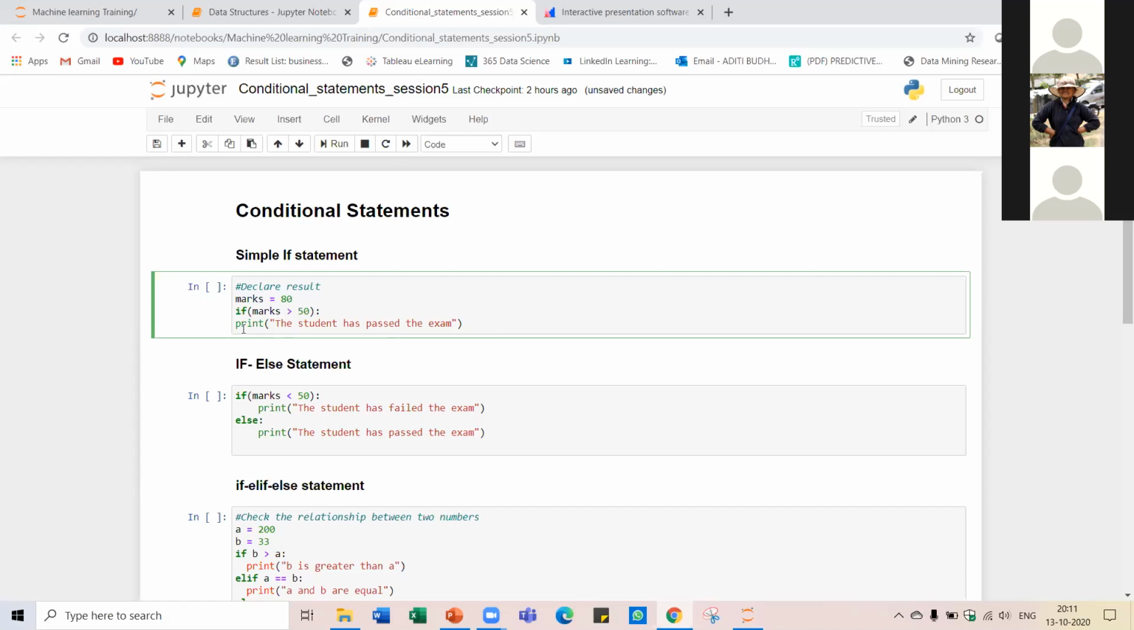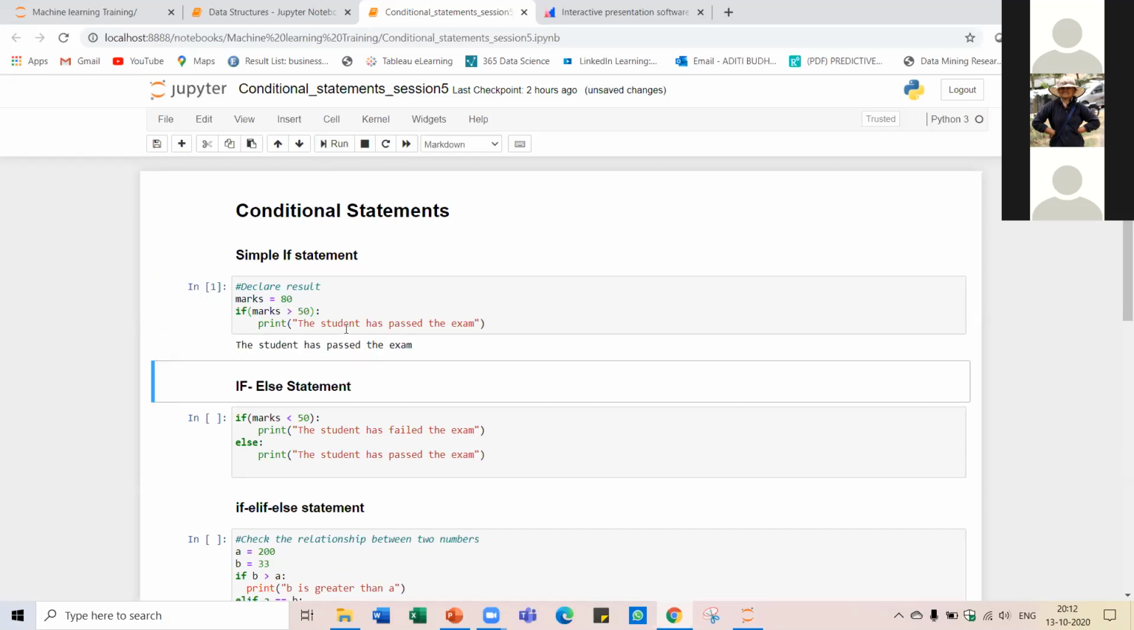Okay, from your keyboard, you can press the tab key to get the space. In this way, we have to indent our piece of code which is inside this if statement. So Python will understand that since you have indented your piece of code, this piece of code belongs to this block, inside the if statement. Now run this and you will see that this is getting printed since 80 is greater than 50.